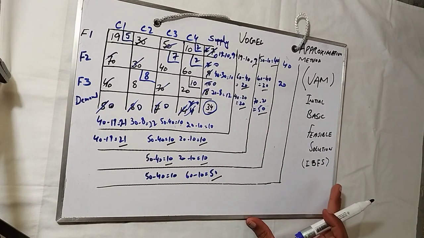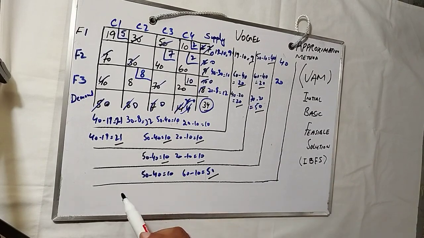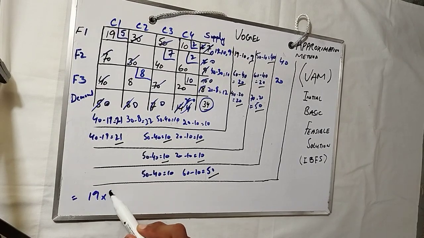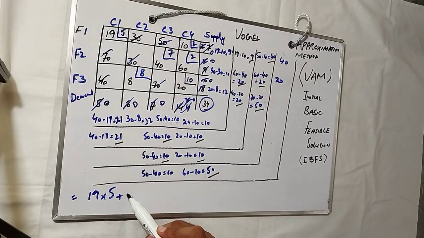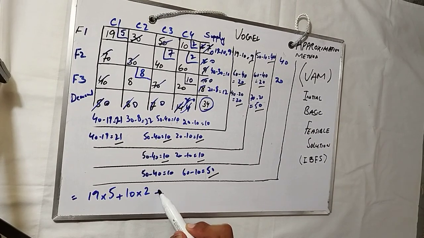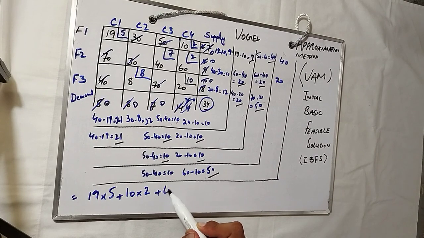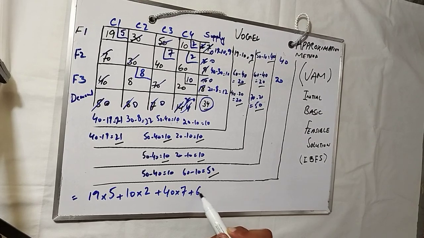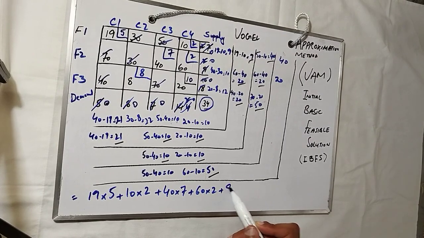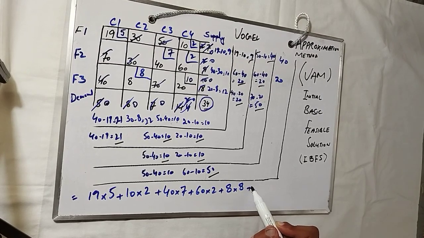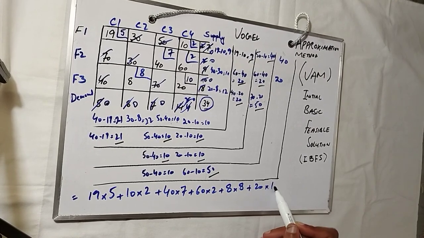If we take out the cost of this Vogel approximation method, you see first allocation is 5 units, so 19 was the cost, so 19 into 5, plus the next allocation is 2, so 10 was the per unit cost and 2 is the allocation, plus the next was per unit $40, 7 units, plus $60 per unit and 2 units, plus $8 per unit and 8 quantity, plus 20 is the per unit and 10 is the quantity.